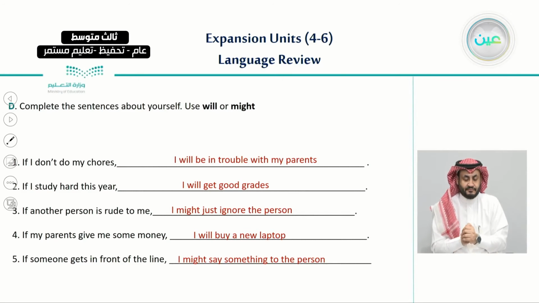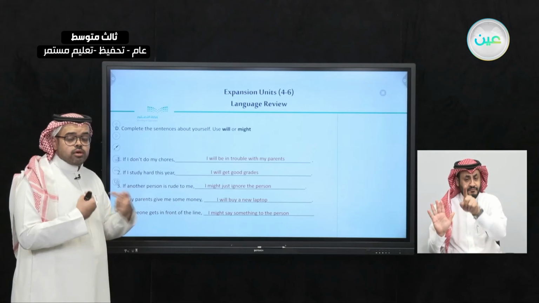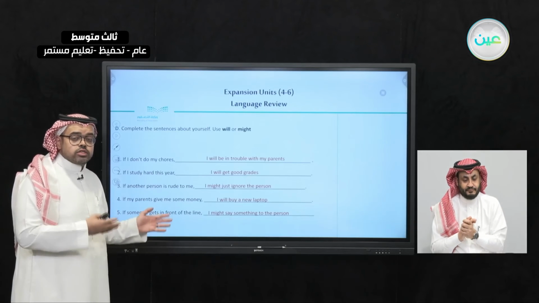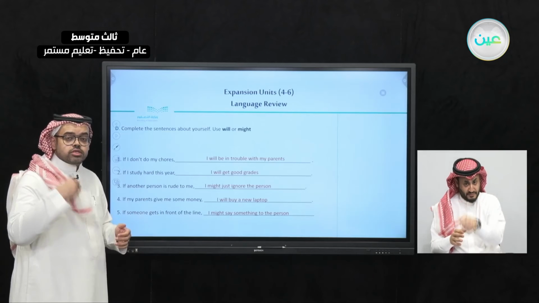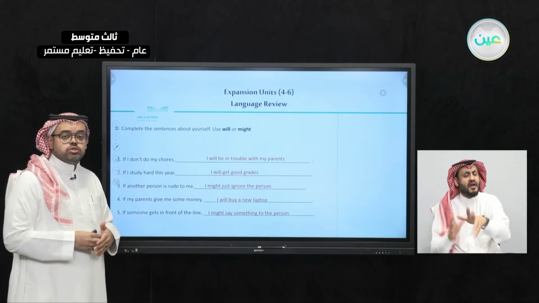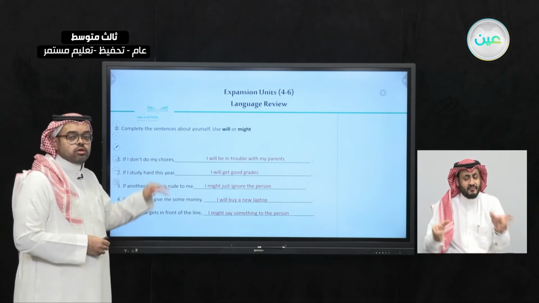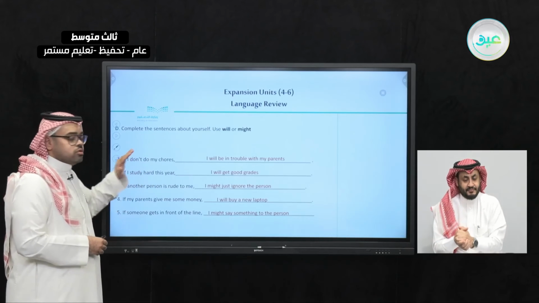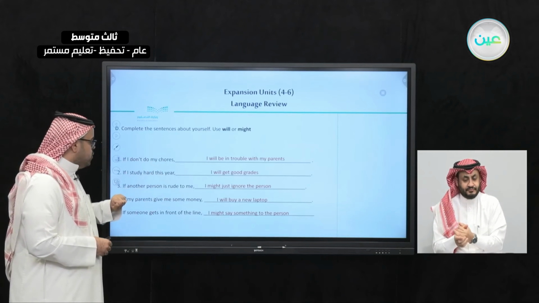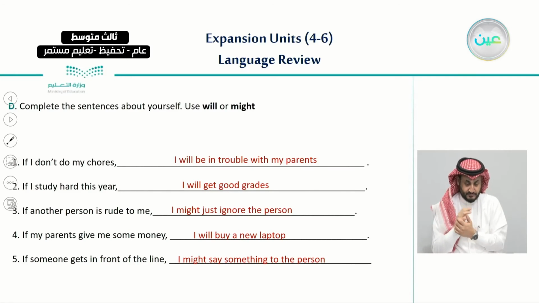So here I completed these sentences about myself. Now it is your turn to complete them about yourself. What would you do in these different situations? For example, if you don't do your housework, if you study hard, if another person is rude to you, if your parents give you money, and if someone cuts in front of the line, what would you do?